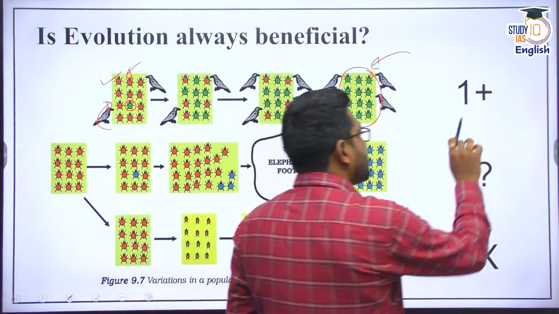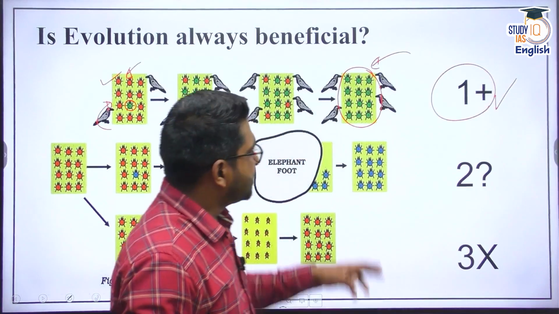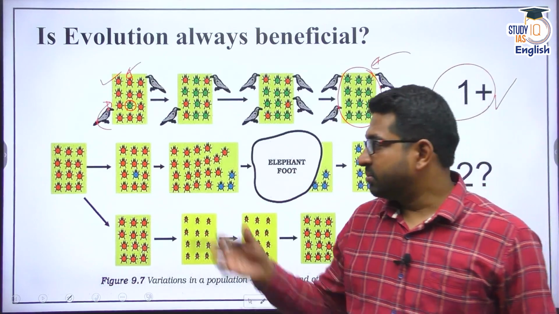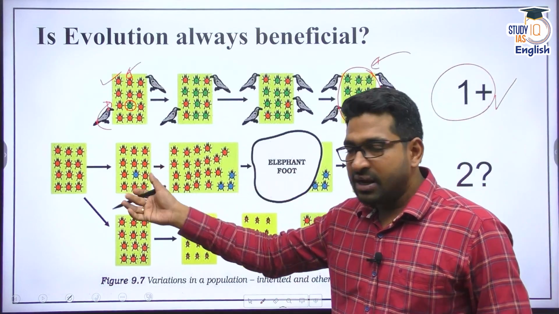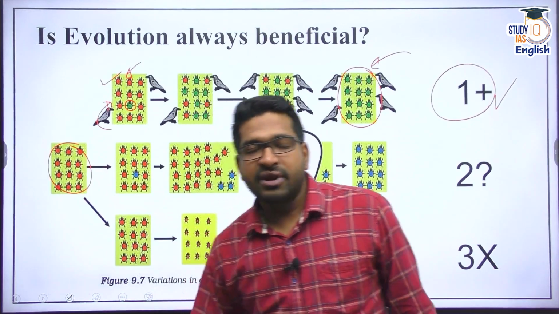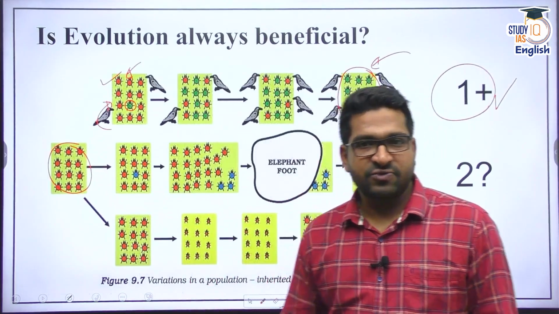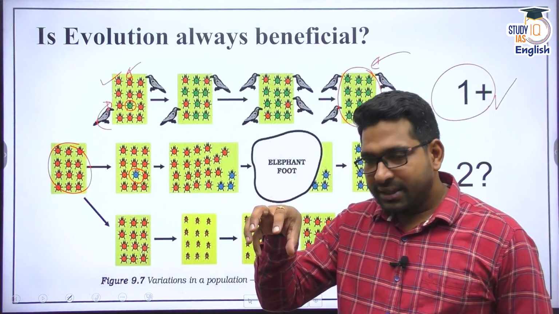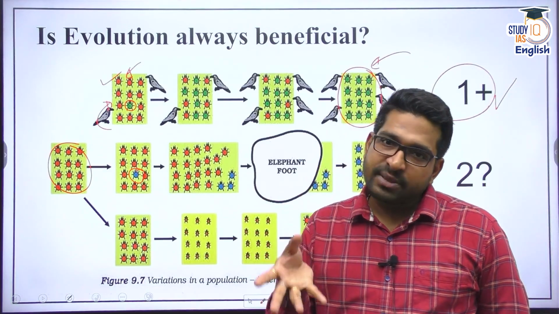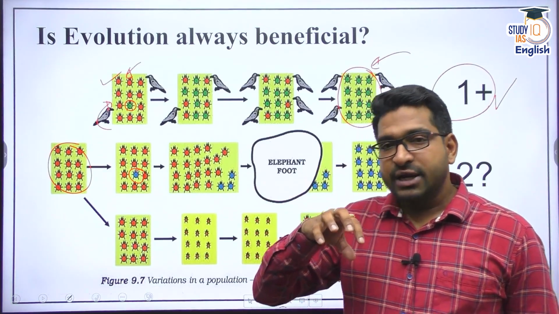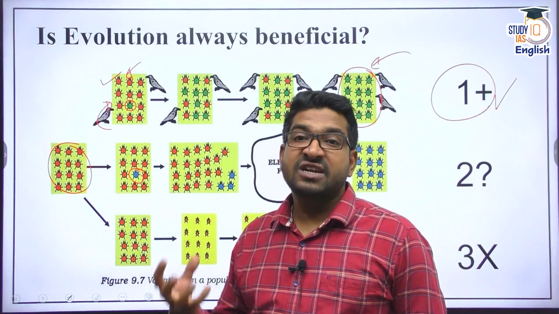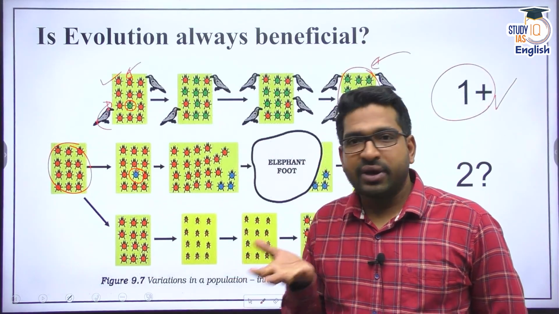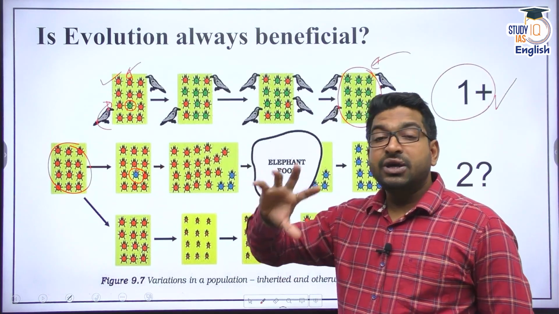I would say the first example is a positive example where their population has increased. But many a times it might be adverse also, and evolution can happen like this as well. Now this is an example where there are red beetles, and one of them has transformed itself into a blue beetle. This is not useful, because the crow was able to see the red beetle and capture it. The crow will also see the blue beetle and capture that also. That means it is not beneficial from the point of view of survival. If it was green, it could camouflage itself because plants are green, and the crow could not see it. But here there is no advantage from the crow side.